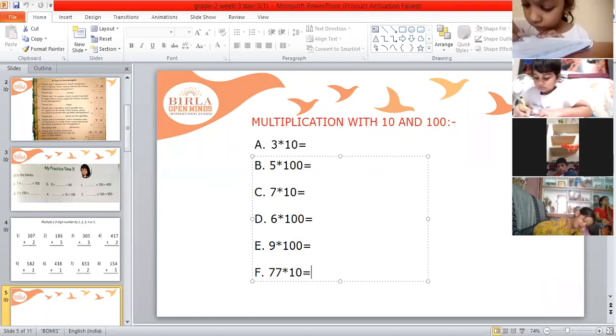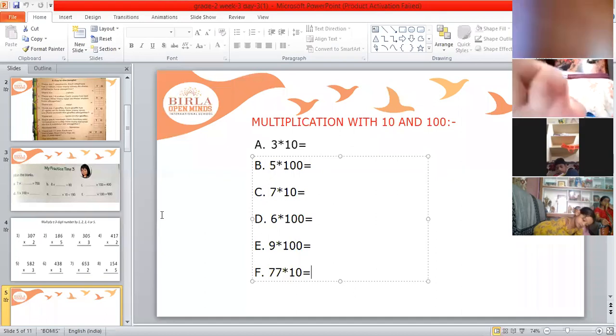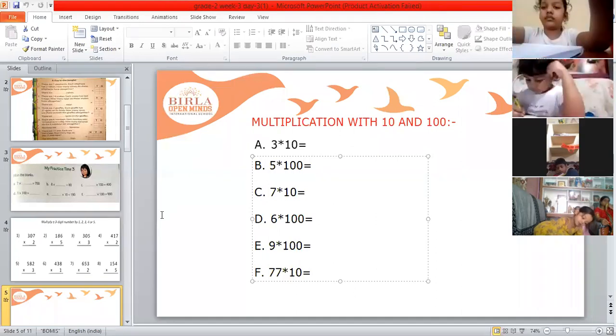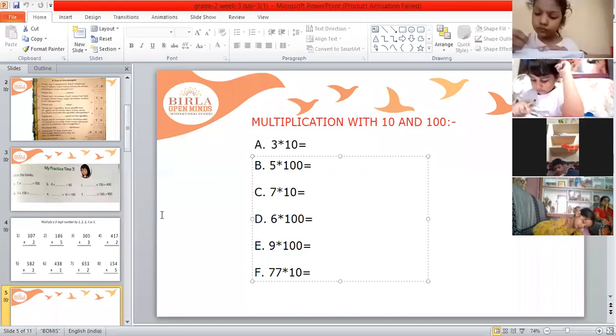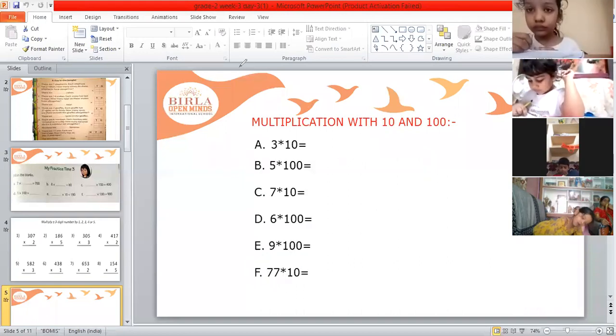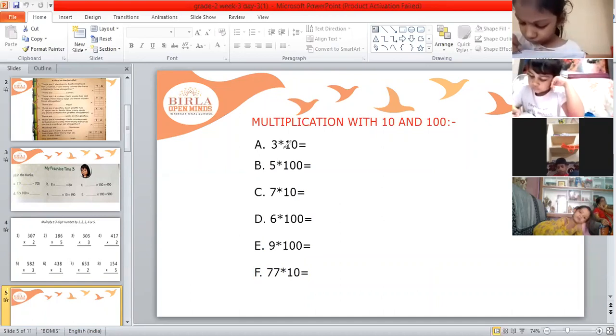Write all these 6 questions in your notebook, children. Again, I am repeating, this is the multiplication symbol. Between every two numbers, there is a multiplication symbol.